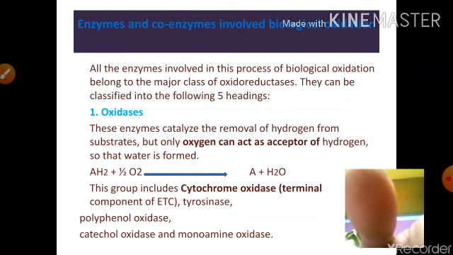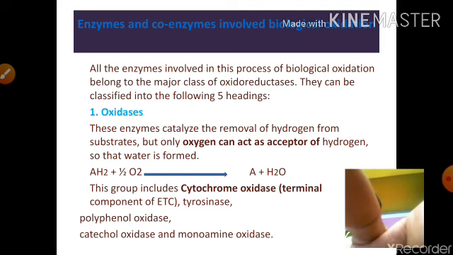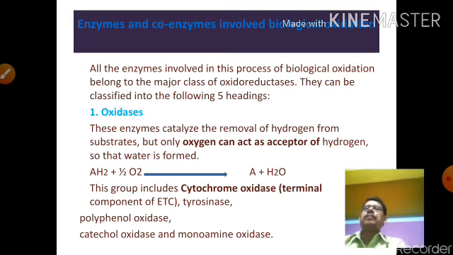Enzymes and coenzymes involved in biological oxidation. Generally, five types of enzymes and coenzymes are involved in this reaction. First one, the oxidase. These enzymes catalyze the removal of hydrogen from the substrate, but only oxygen can act as the acceptor of hydrogen.